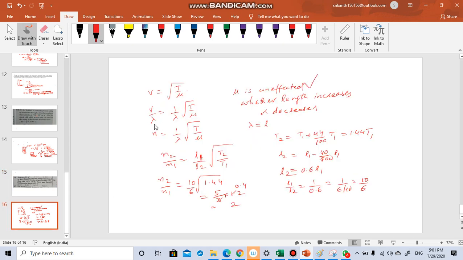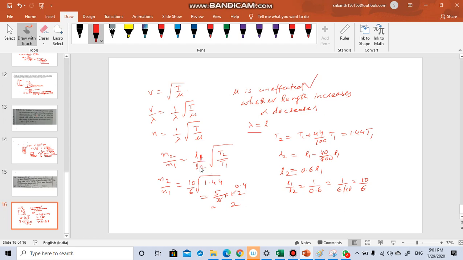So divide both sides by lambda. What is V by lambda? V is equal to n lambda. So n is equal to 1 divided by lambda into root over T by mu. Mu is not changing. Now what is this lambda? Lambda is equal to the length of the string when you are talking about the fundamental frequency. So n2 by n1 will be, for n2 it will be 1 by L2. So this will become L1 by L2, and this will be root over T2 by T1. Mu is common, so it will get cancelled.